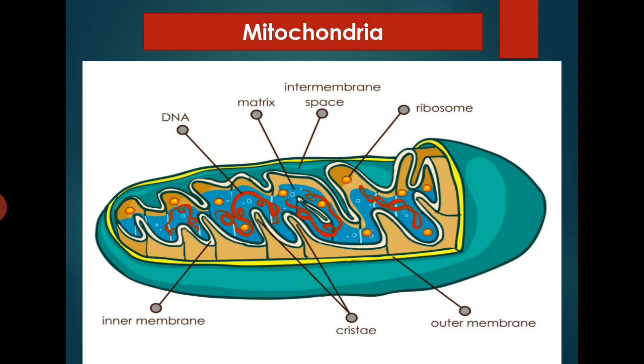Mitochondria are double membrane bounded structures. The outer membrane is complete and forms a bag-like structure. The inner membrane gives out many finger-like projections into the matrix of mitochondria. These projections are known as cristae. The outer surface of the outer membrane and the inner surface of the inner membrane possess a number of minute particles called